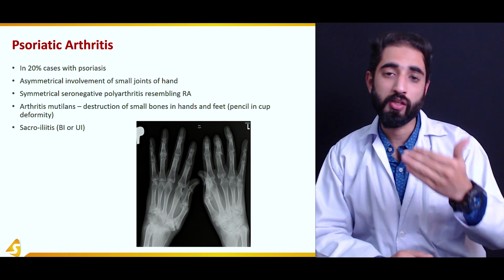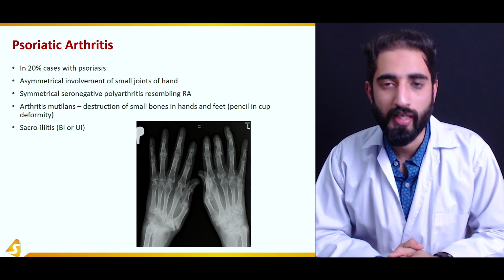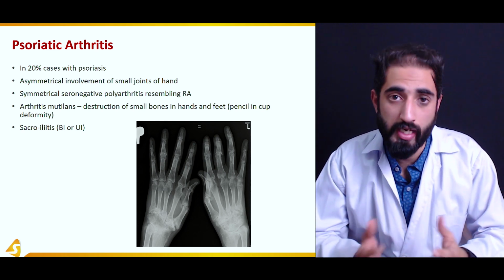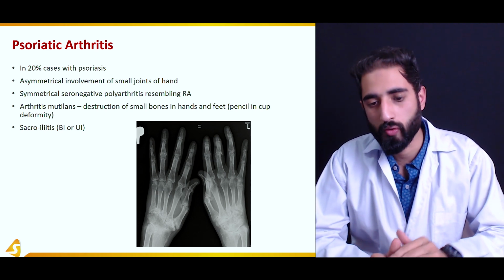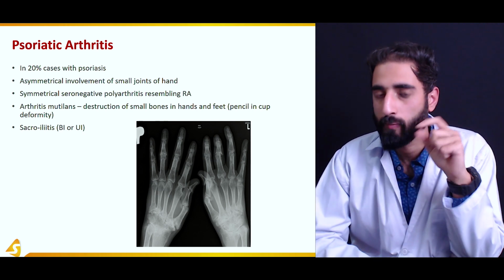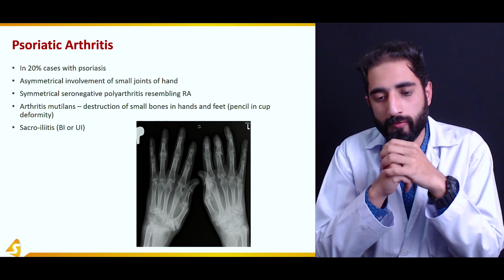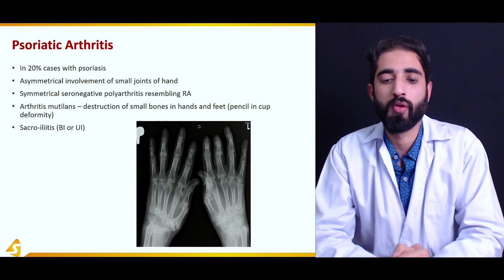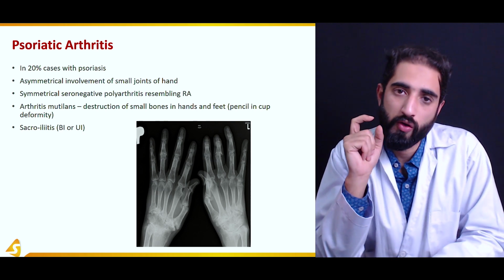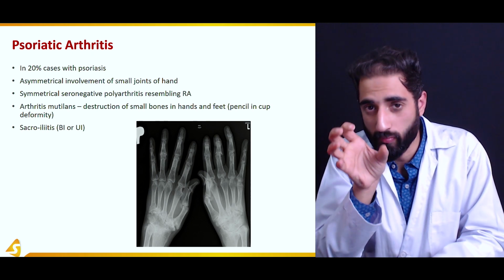Other than that, when the condition progresses to extreme severity, there is a stage which is known as arthritis mutilans. And in arthritis mutilans, you would see that in the small joints of the hand, for example, the convex part would be very small and the concave part would be much bigger.